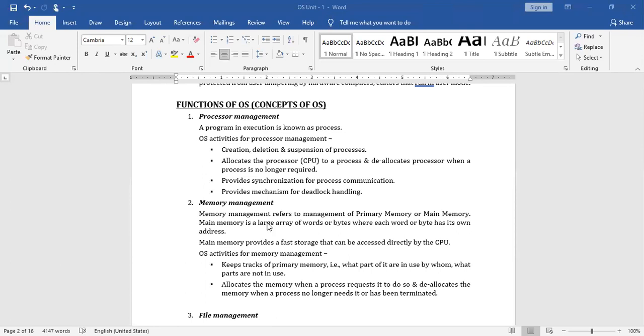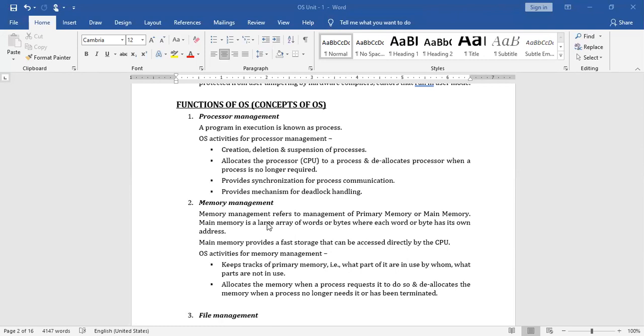Another important example: let us assume that the processor is executing two processes. It started executing the first process. During that execution, the first process requires the services of an IO device. So what the processor has to do in this case is suspend it once process one is allocated to the IO devices.